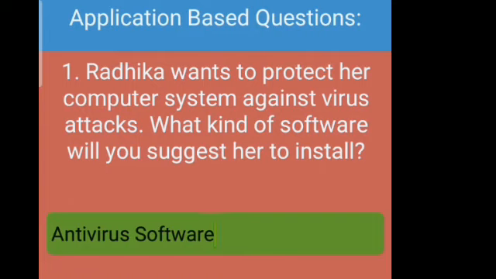Now let's start the ABQs. First question is Radhika wants to protect her computer system against virus attacks. What kind of software will you suggest her to install? As we know, antivirus software protects us from the virus attacks. So the right answer is antivirus software.